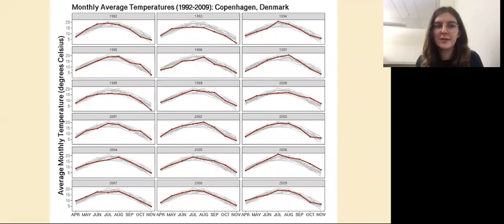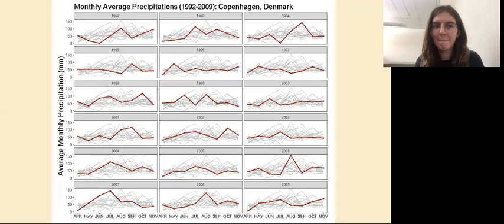So if we look quickly at the monthly average temperatures of Copenhagen, the y-axis is the average temperature in degrees Celsius, and the x-axis are the months. I also forgot to mention I'm only looking at the months of April to November because those were the timeframes that the traps were consistently run. Monthly average temperature varies a little bit within years, between months, but it doesn't vary to a large degree between years. I did the same thing with monthly average precipitation.